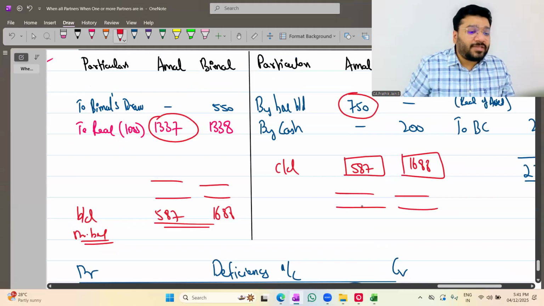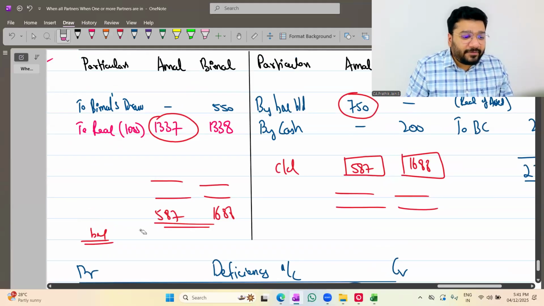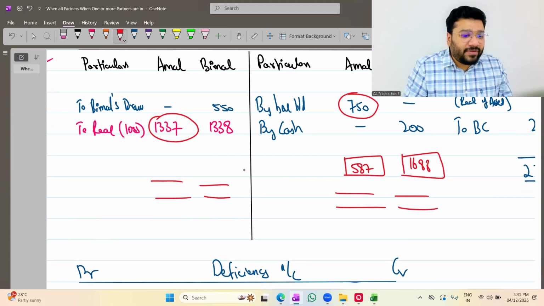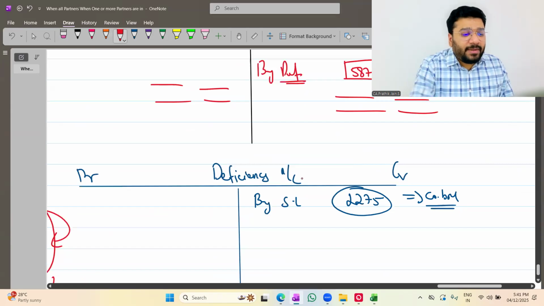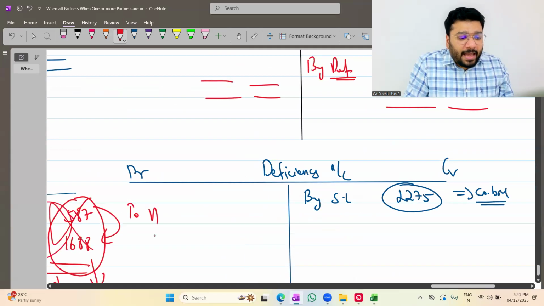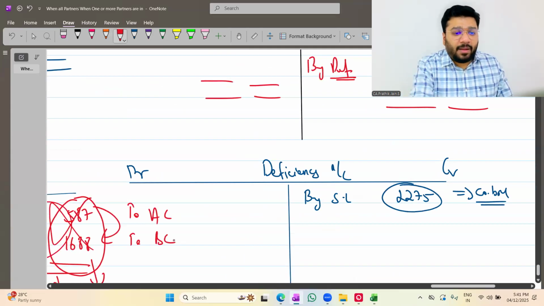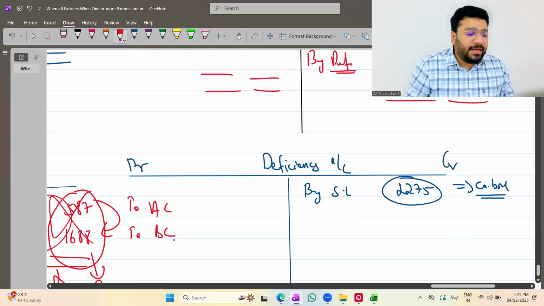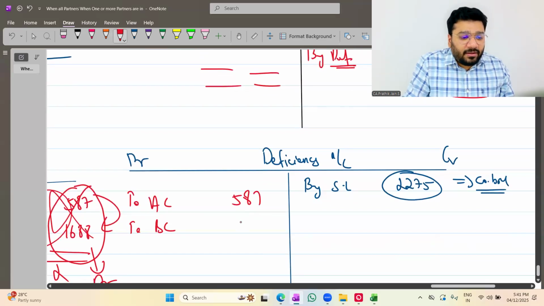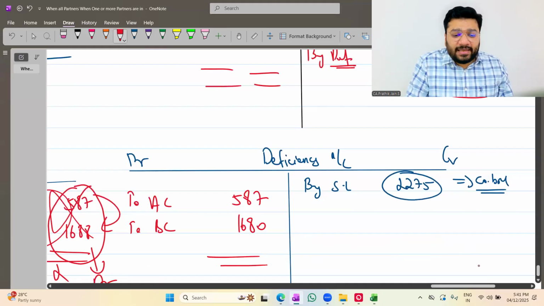So tell me the transfer entry, people. Tell me the transfer entry. By deficiency will come. By deficiency. In the deficiency ledger, it will be 2 Amal's capital, 2 Bimal's capital. How much it is? 587, 1688. Both the sides will tally.